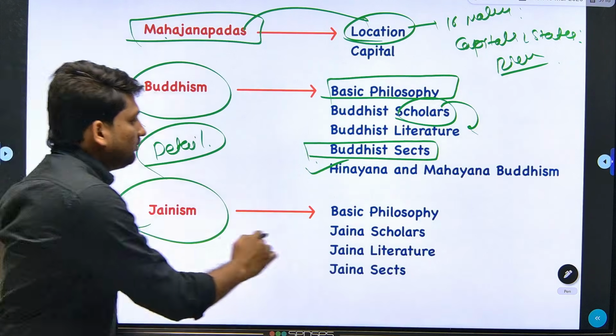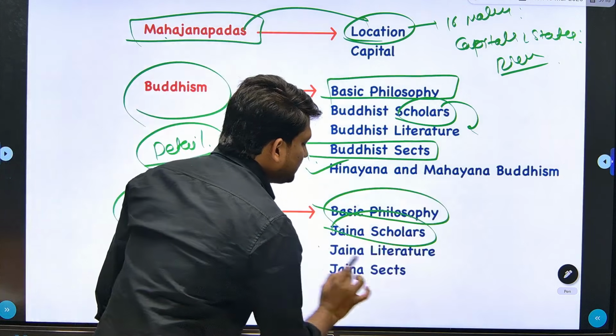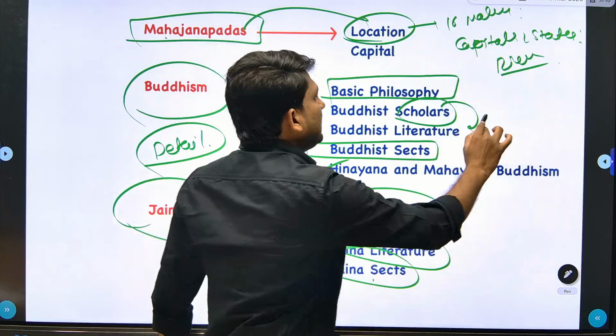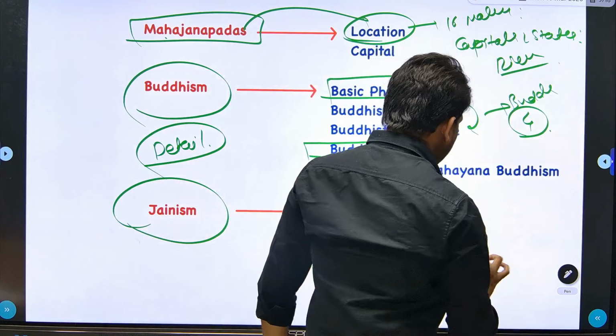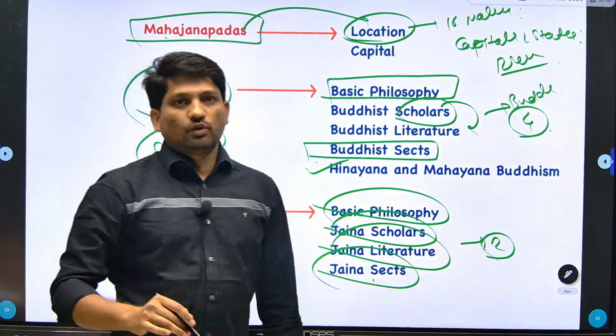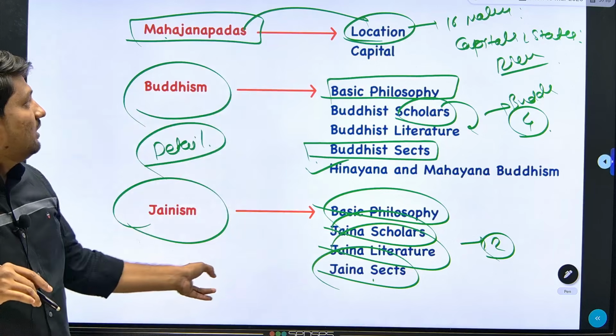Similarly, for Jainism: basic philosophy, Jain scholars, Jain literature, Jain sects. Along with that, we will also discuss the Buddhist councils. There were 4 Buddhist councils, there were 2 Jain councils. So we will discuss Buddhism and Jainism in detail.